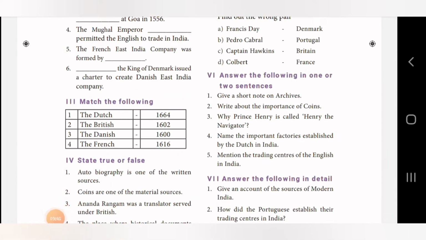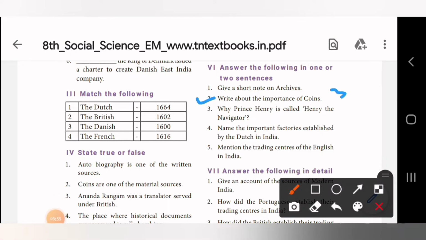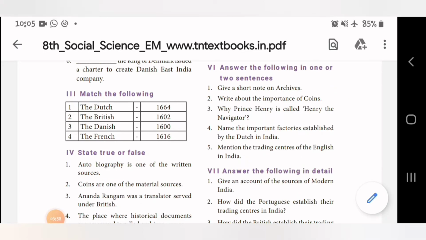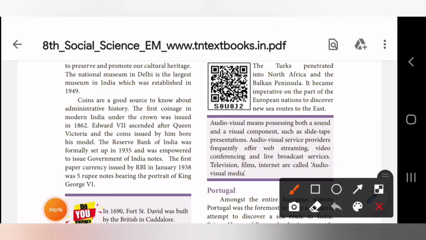Yes, second question. Write about the importance of coins. This question's answer is in page number 3. So now we shall turn to page number 3. Yes, in page number 3, left hand side, in the first paragraph, you could see the answer. Starting from here, from coins till his model, up to this, you have the short answer. So this is the second short answer in Roman letter 6.